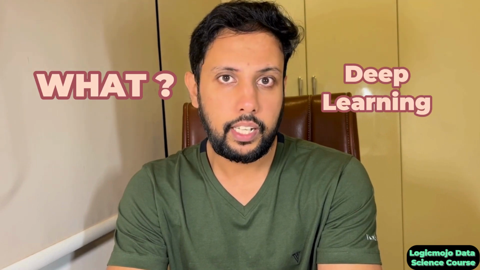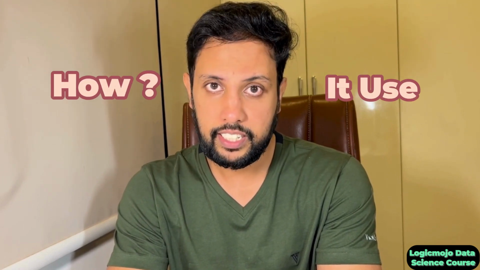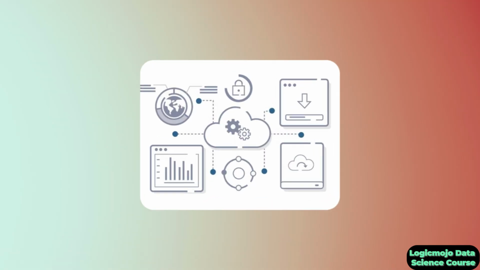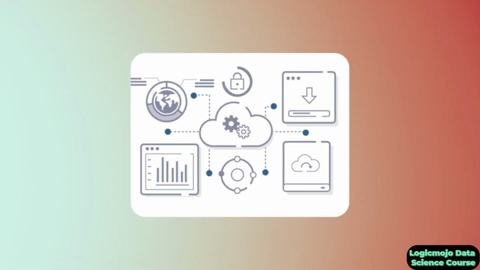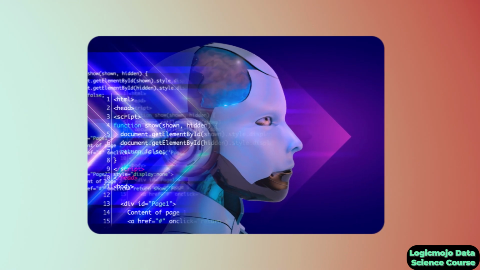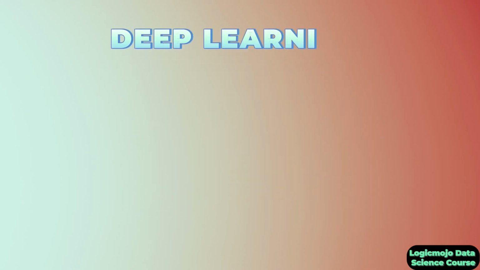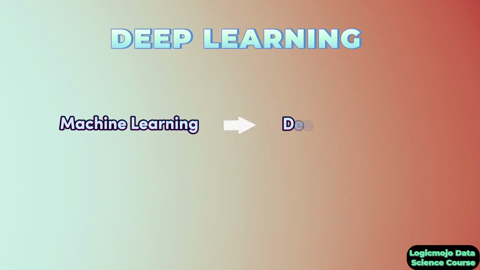What is deep learning and how is it used to develop a lot of data science and AI projects? Deep learning is the most important and most complex topic of data science and AI. From artificial intelligence, we got machine learning, right? So machine learning is a subset of artificial intelligence. Similarly, from machine learning, we got deep learning. So deep learning is now a subset of machine learning.